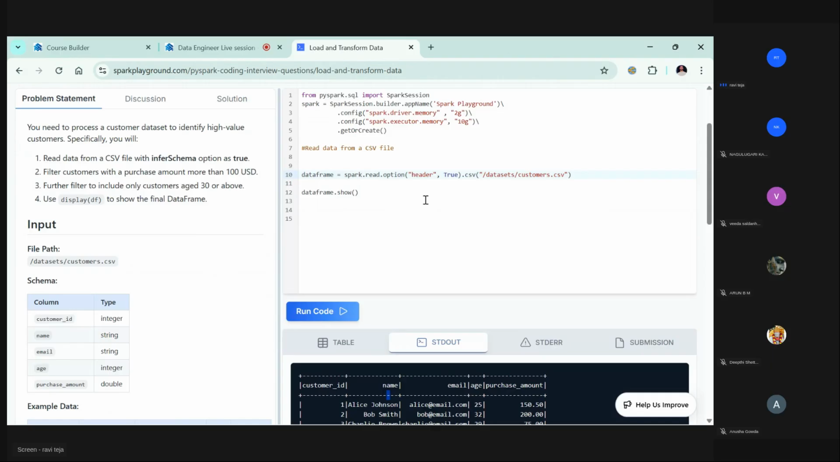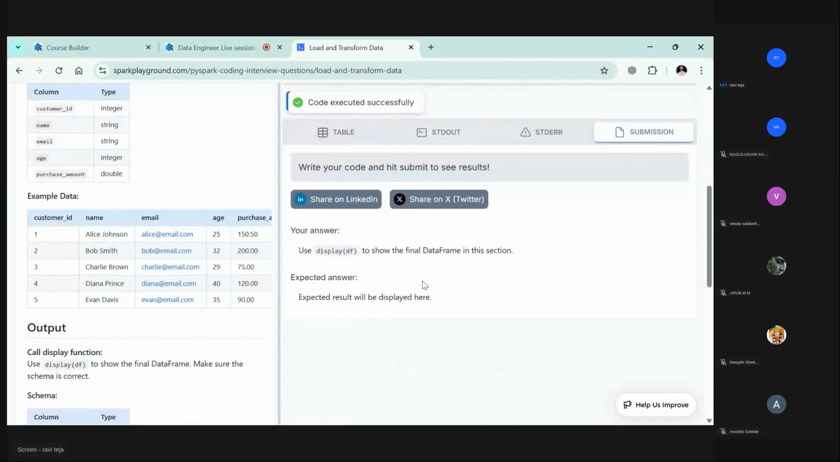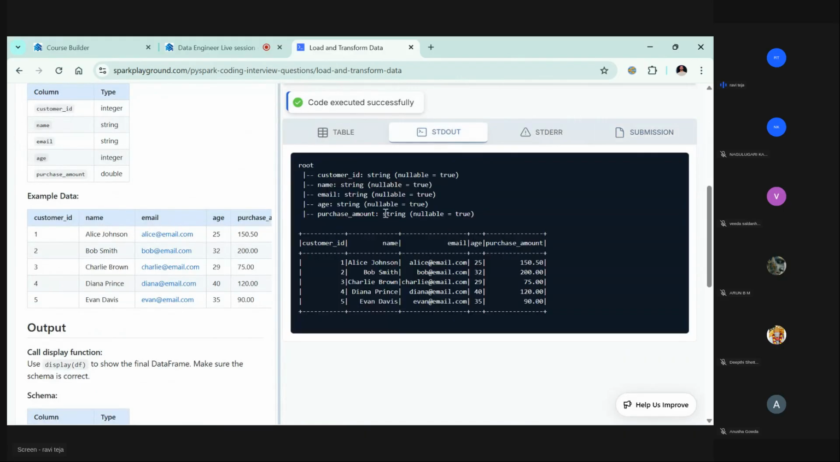Now, before doing anything, let's see what the schema is here. Data frame dot print schema. Let's see what printSchema will do. See, this is the schema you see.